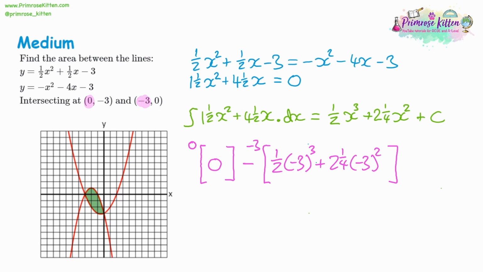So working this out, of course, we've got 0. Then we've got negative 3 cubed is going to be negative 27, and we want half of that. So half of negative 27 is going to give us a negative 13.5. However, we want to take it away, and it's already negative. So a double negative gives us a positive. Then we have negative 3 squared, which will be 9.